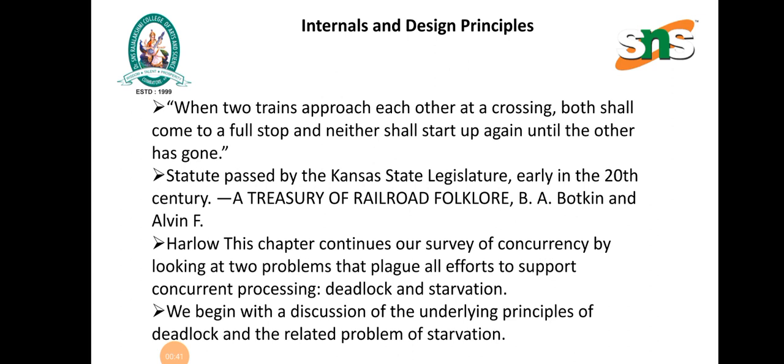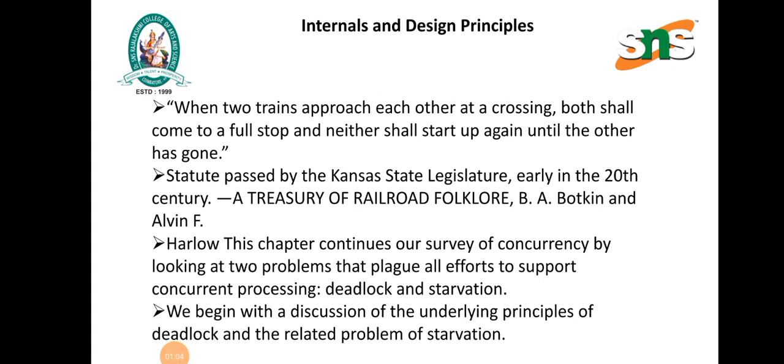Design principle: when two trains approach each other at a crossing, both shall come to a full stop, and neither shall start up again until the other has gone. This statute was passed by the Kansas State Legislature early in the 20th century.